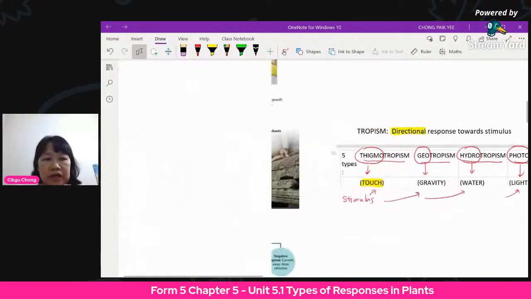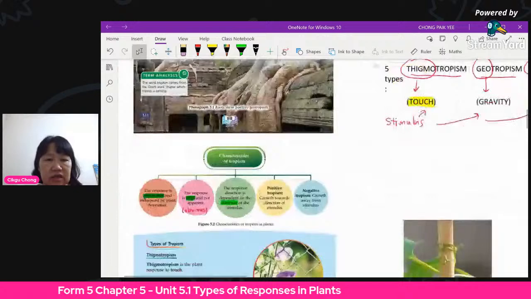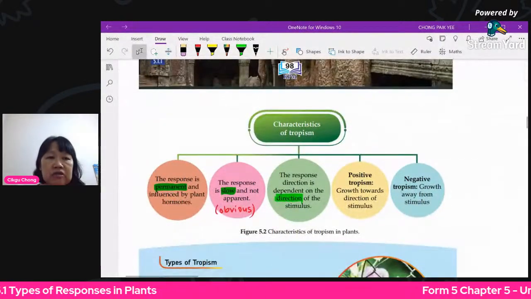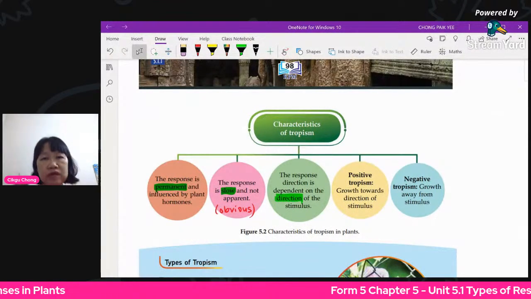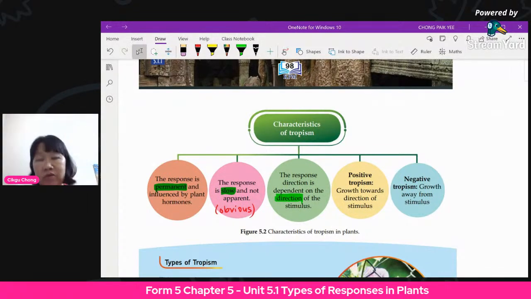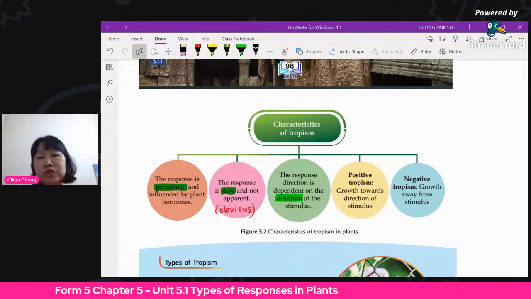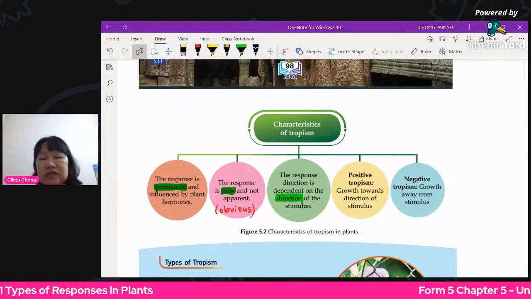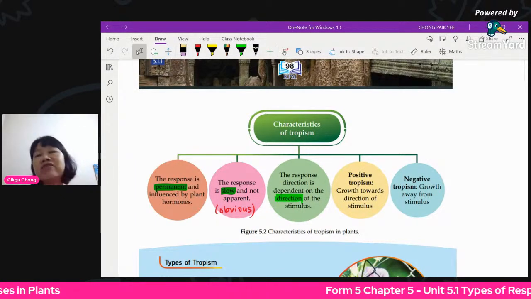Now, what are the characteristics of tropism? We went through them just now, but let's look at them again from the textbook. The response is permanent because once the plant grows, it's impossible to ungrow. Once the shoot has become longer, how is it going to shorten back? So it is irreversible. That means you cannot go backwards.